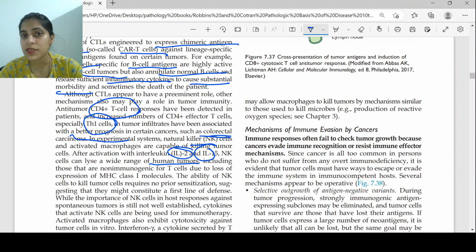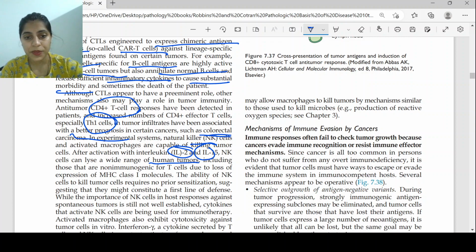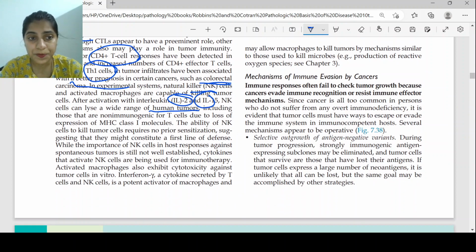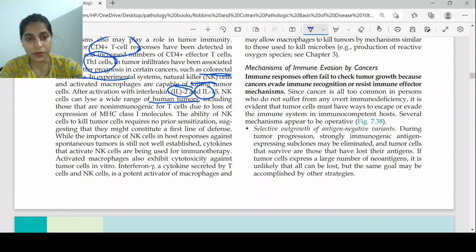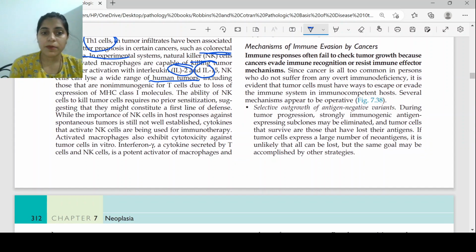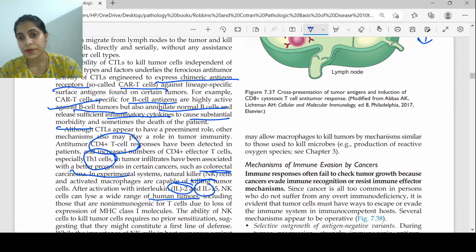It doesn't depend on the cytotoxic CD8 T cells or MHC class 1 protein. These tumors killed by natural killer cells may be so non-immunogenic that they might not induce the CD8 T cells to kill them, but natural killer cells can kill them. Then further, the macrophages are activated by interferon gamma, which helps in killing the tumor cells.